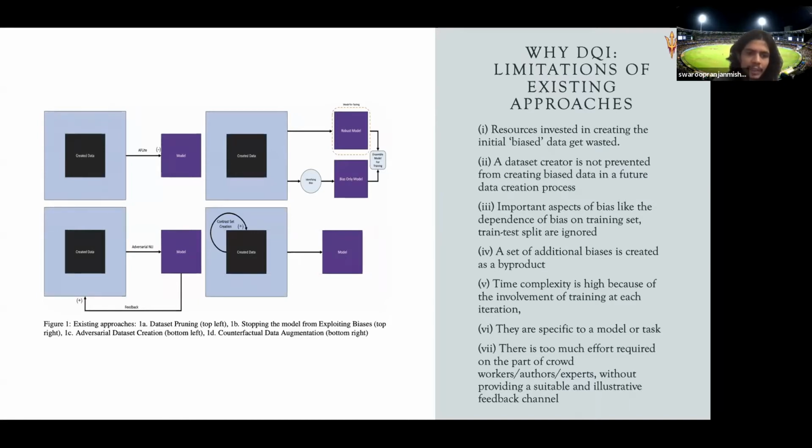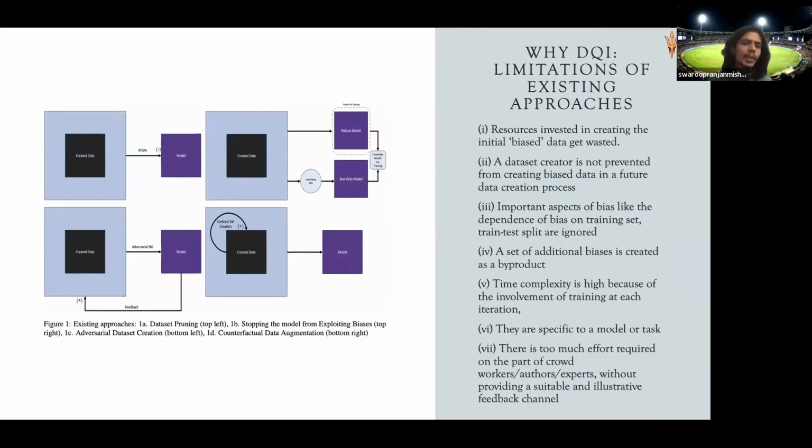The second approach, you see here, is stopping the model from exploiting biases. This is a model-based approach. What they do is they first identify some of the biases, then they train a bias-only model, and then they create an ensemble. They train another model in the ensemble, and the goal is, since the bias-only model has the idea of all the different kinds of biases, the other model in the ensemble will not learn the biases and will learn some better features. That's how they do that type of work.